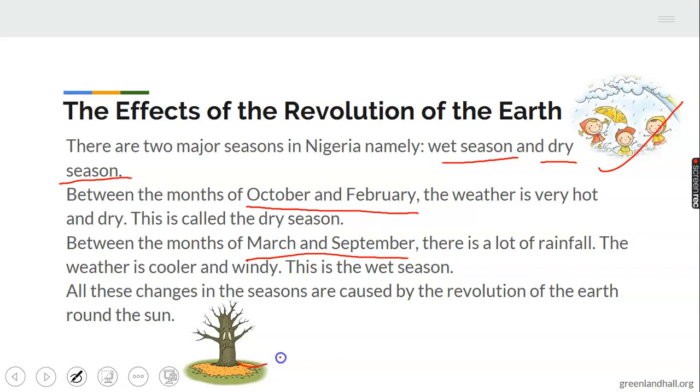And in this chart here, the tree is not smiling. Looking down, and a bird. Why? No trees. I can't see leaves. There are no fruits anyway. What's happening to the tree? It is dry season, boys. So during dry season, what do you see? Harsh weather conditions, plants will fade away, hot and extremely hot season. But when it's wet, we like it. You can see kids coming out to play in the rain. All right. So these are the major effects of the revolution of the earth around the sun.